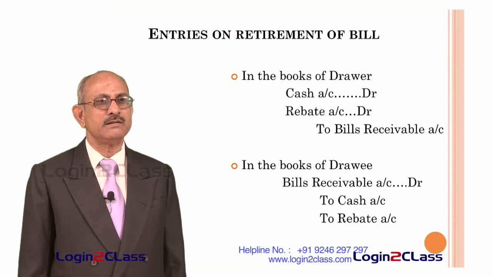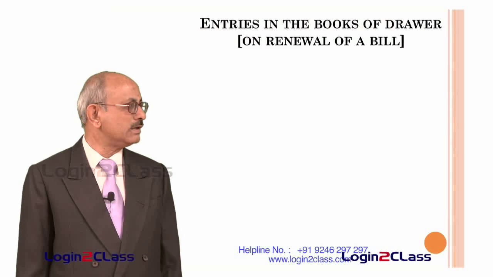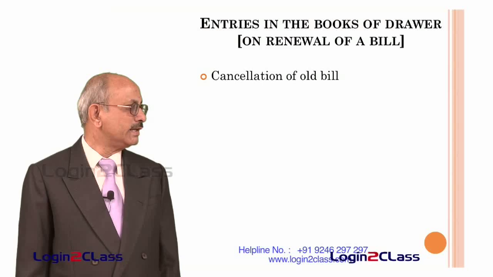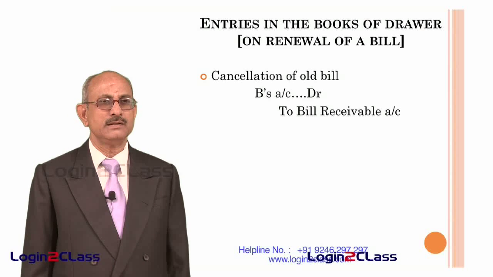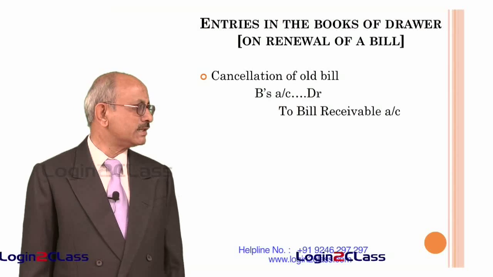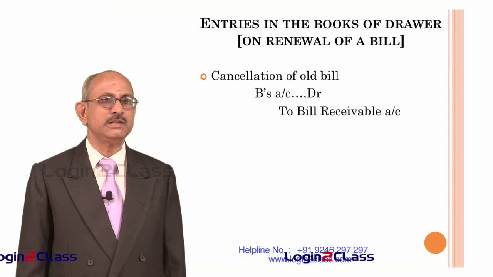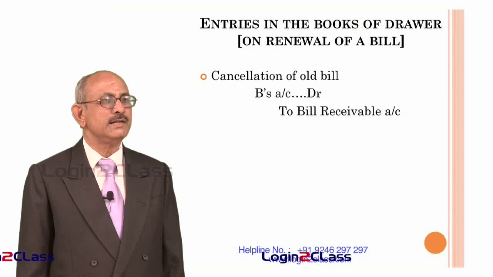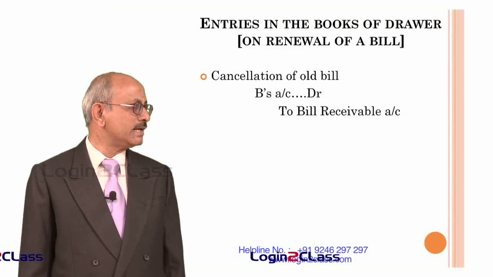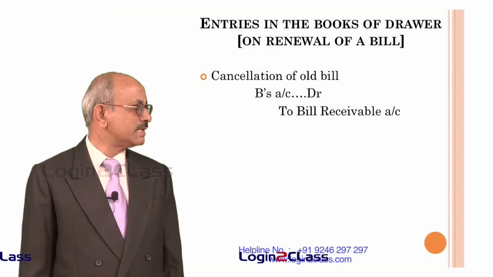All these are required to be added to the amount of the fresh bill. So, in the case of a cancellation of old bill, what is done is B's account, that is the drawee's account, is debited, and bills receivable account is credited. That means bills receivable in the books of the drawer is reversed. It will now appear only as a debit balance in B's account.